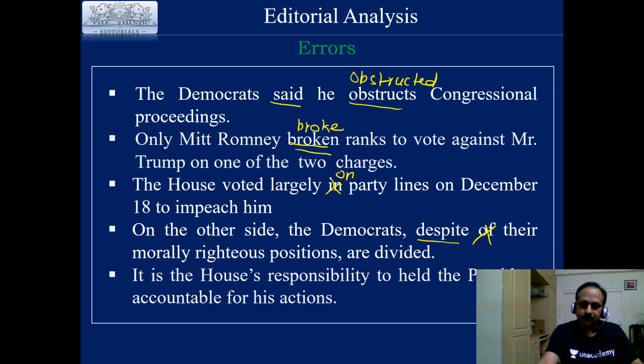"That is right. It is the House's responsibility to held the President accountable for his actions." "To held" is not correct. Optimus, your answer is right. It should be "to hold". To hold the President accountable, responsible for his actions.